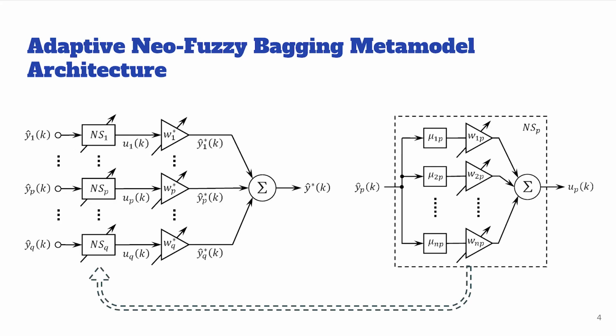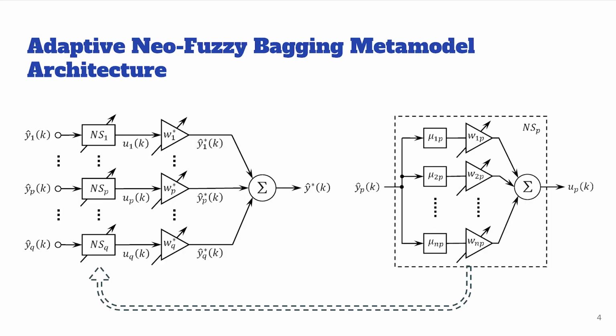The metamodel architecture is shown on slide 4. It has a traditional linear part with the corresponding weights w_p star, but each input signal is first preprocessed by the corresponding nonlinear synapse, marked as NS_p, which performs the nonlinear F-transform. The structure of a nonlinear synapse is shown on the right side of the slide.